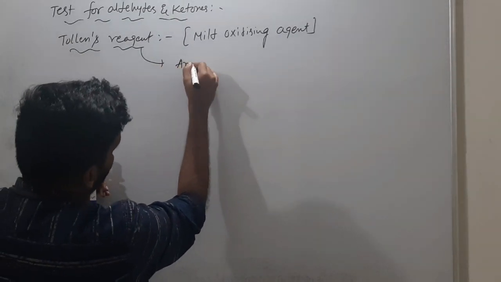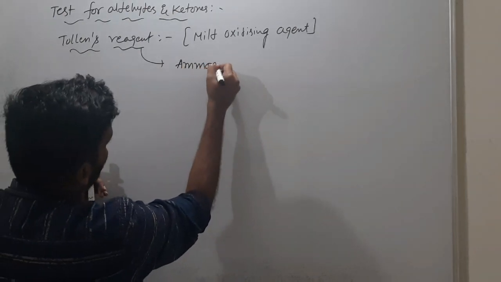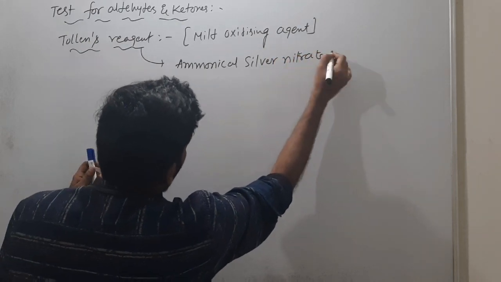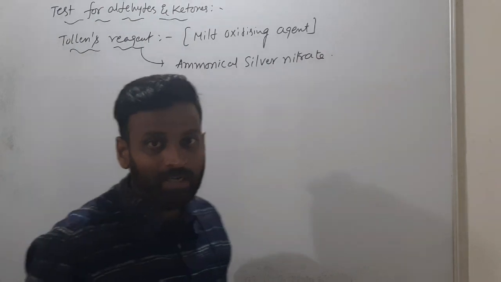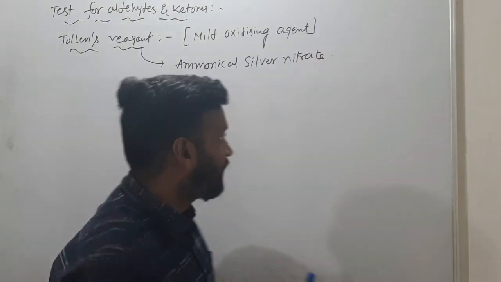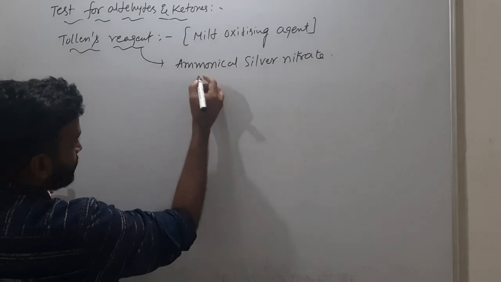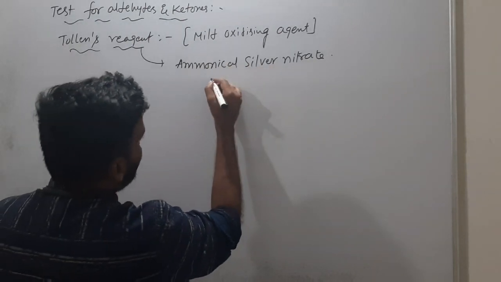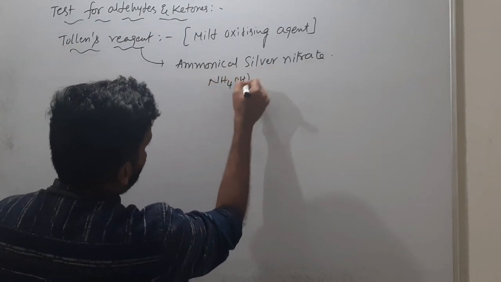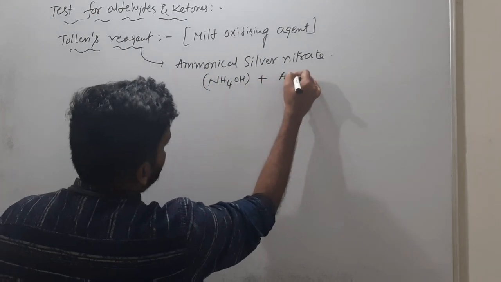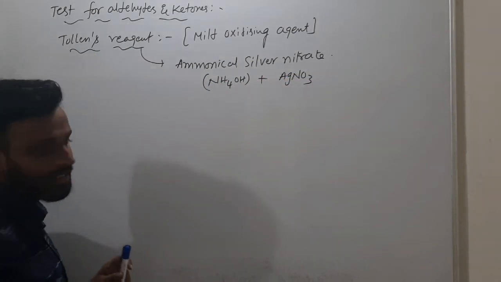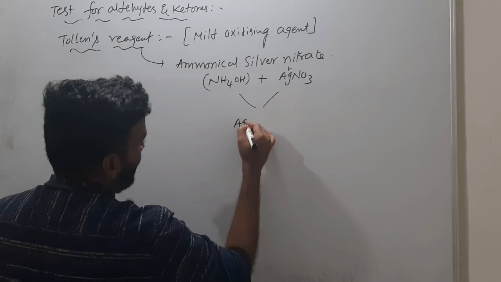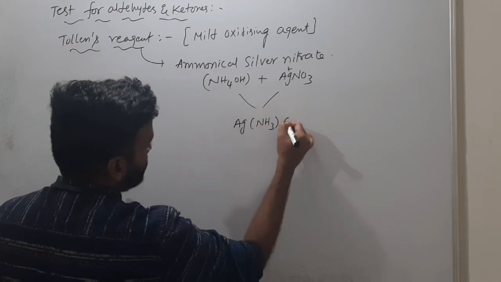Tollens reagent is chemically ammoniacal silver nitrate. So here you have ammonium hydroxide, NH4OH, plus silver nitrate, AgNO3. Here Ag+ ions will be there. When these two combine, you get Ag(NH3)2OH.